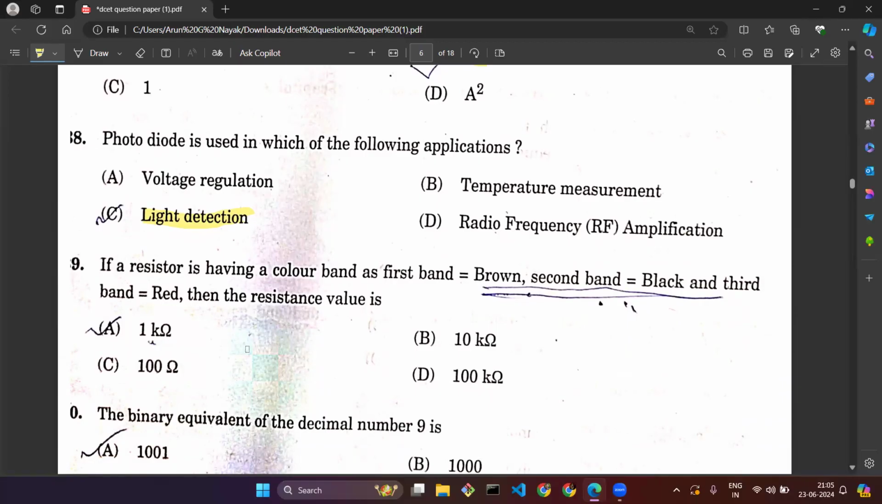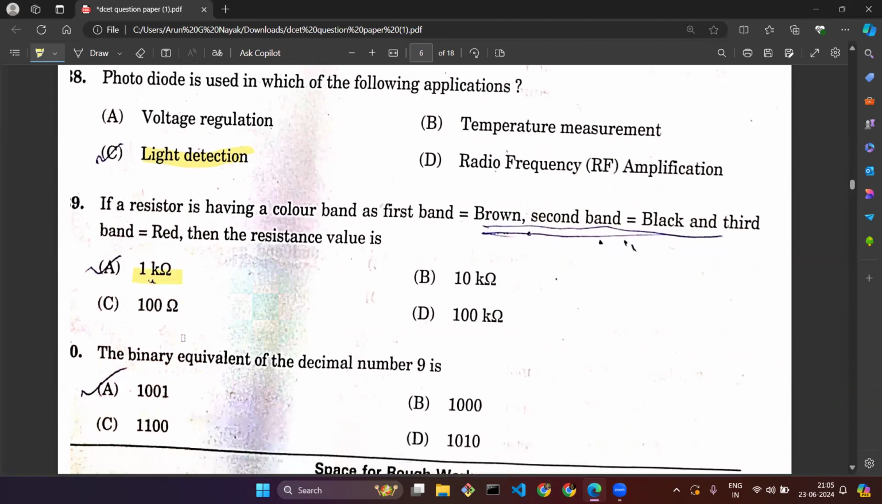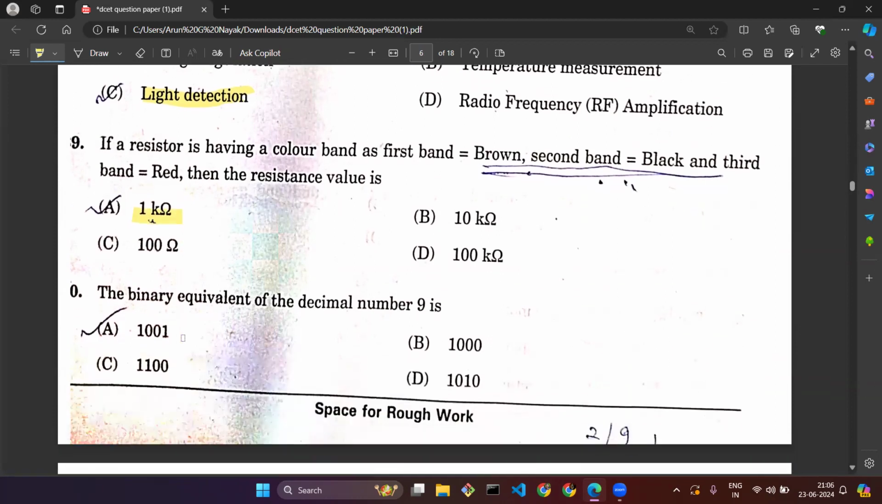Question number 39. If a resistor is having a color band as first band brown, second black, third red, then what is the resistance value? There is a chart, there is some kind of trick to remember it. By going through that trick, you can get the answer for this as 1 kilo ohm. 1 kilo ohm. That is the option A.